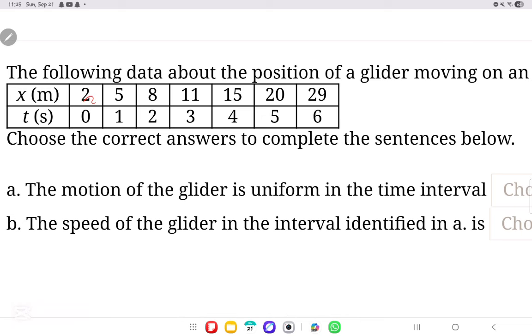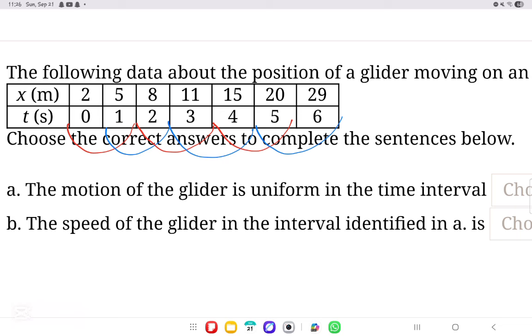Okay, from here to here, this is one time interval. From here to here, that's another. Let me change the color. Then, from here to here, this is another time interval. Then, from here to here, this is another, and so on and so forth. Now, let us find the speed of each of them in every time interval. The velocity very simply is the displacement over the time.